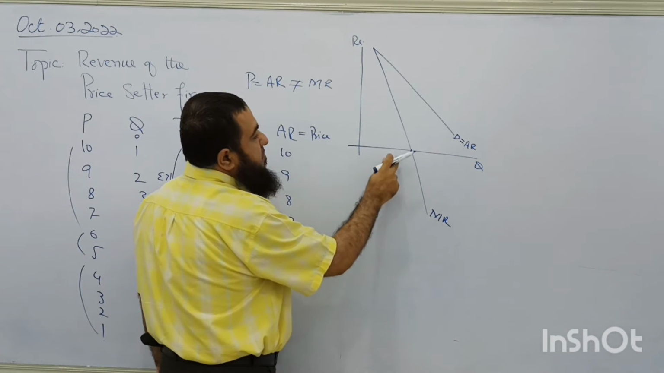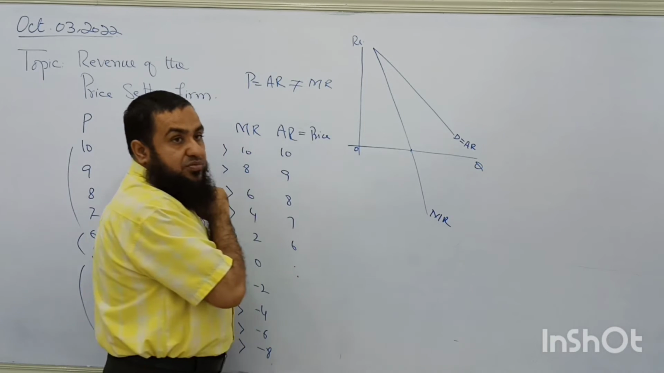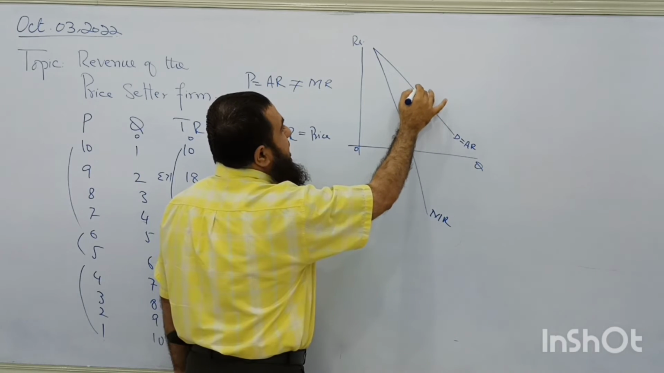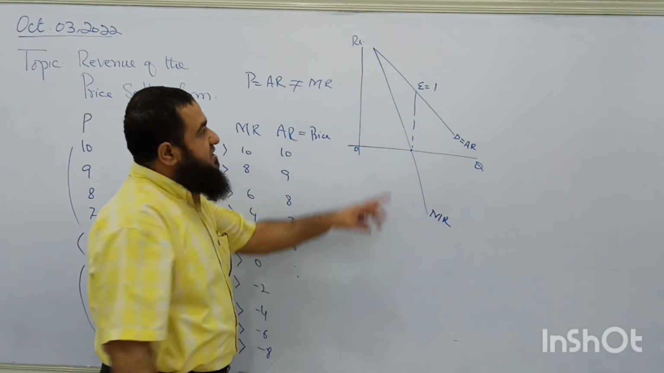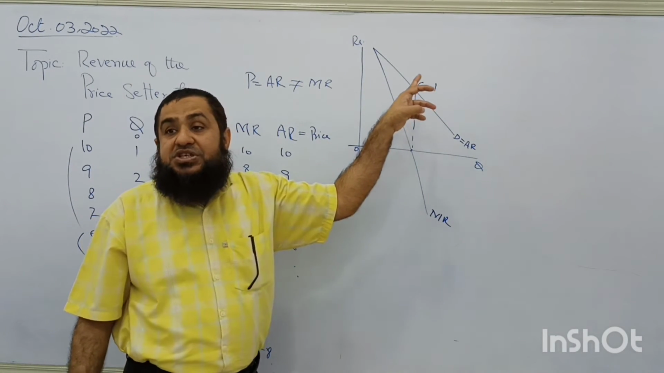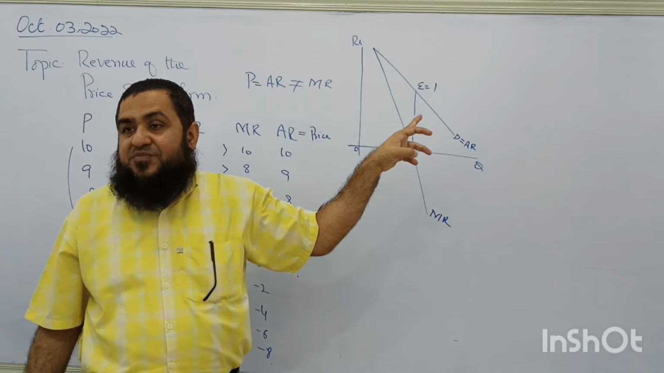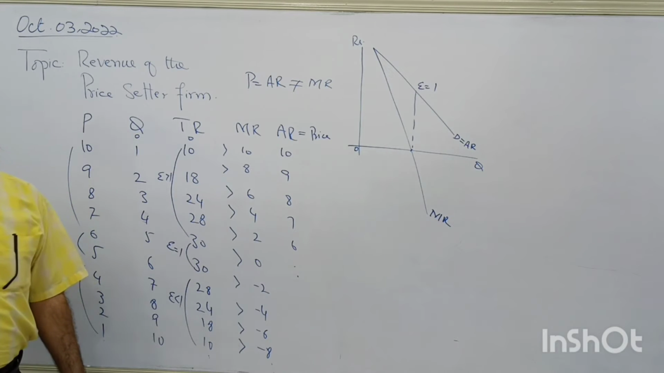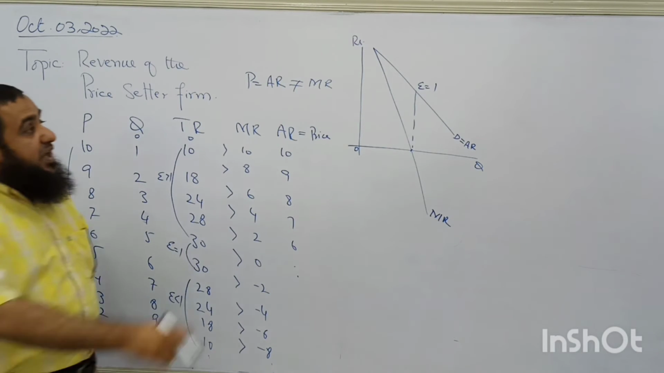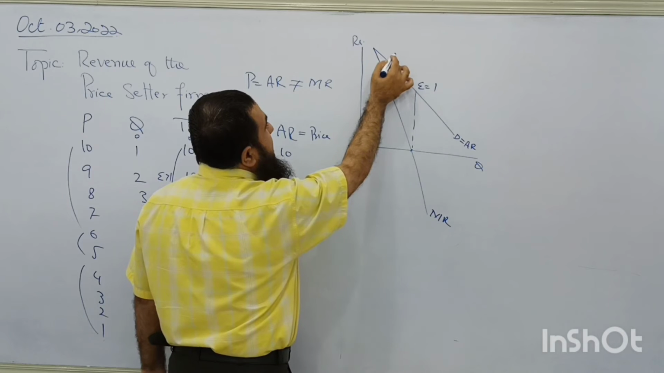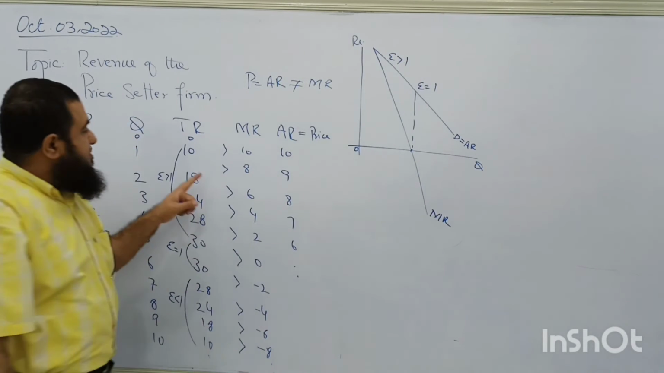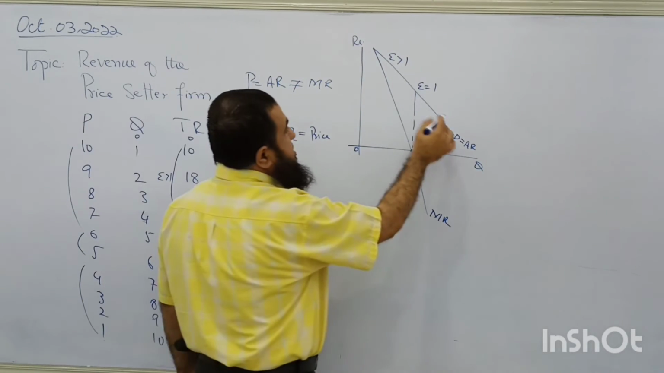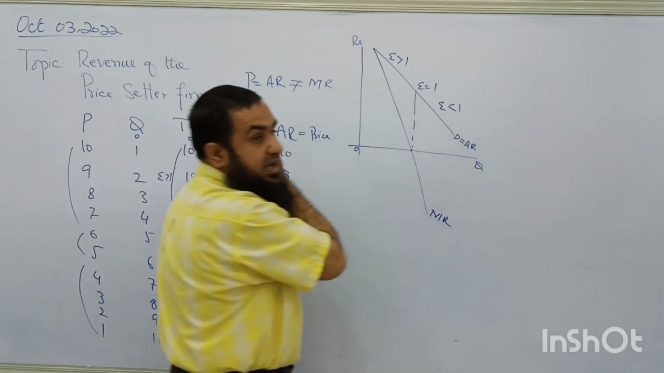At this point, marginal revenue is 0. So I will find the unitary elastic demand point. This is the elasticity of the demand curve, which is equal to unitary. When marginal revenue is 0, what will be the elasticity of demand at this point? Unitary. And above this, we have elastic demand. And below this, we have inelastic demand.